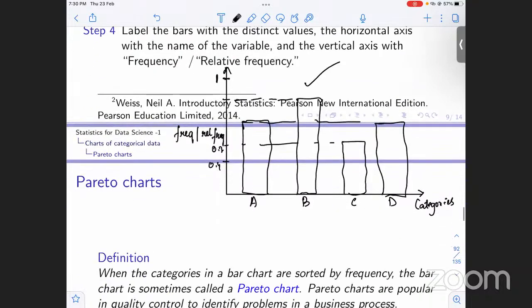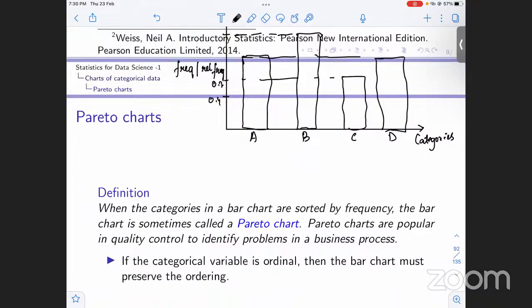Now we have Pareto charts. What is a Pareto chart? Basically, it's nothing to be afraid of. It's just a bar chart. Basically it is a bar chart. Now, what is the difference?